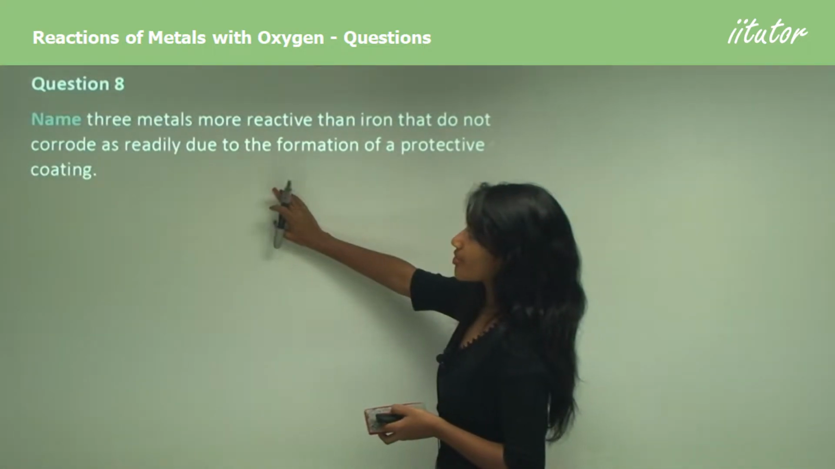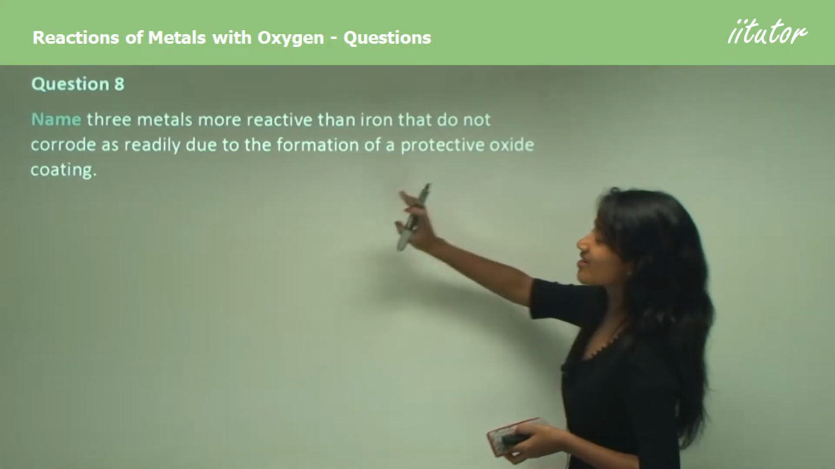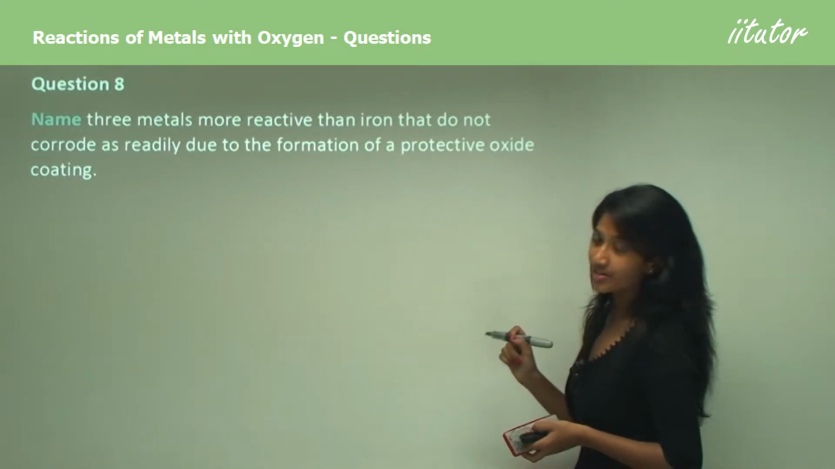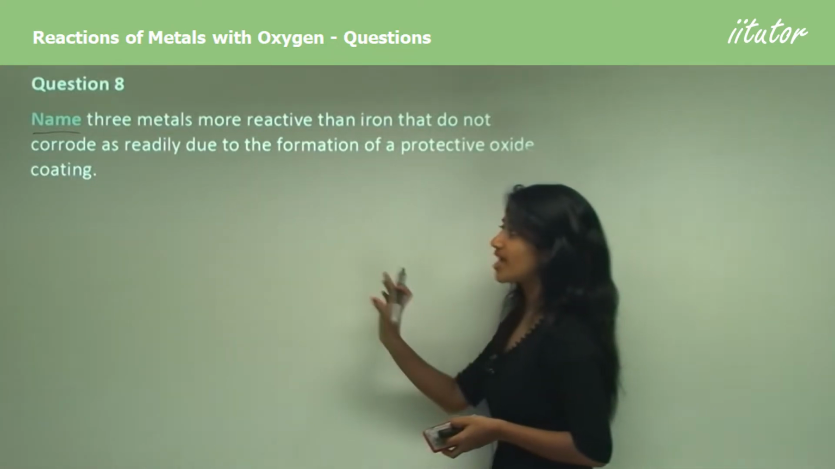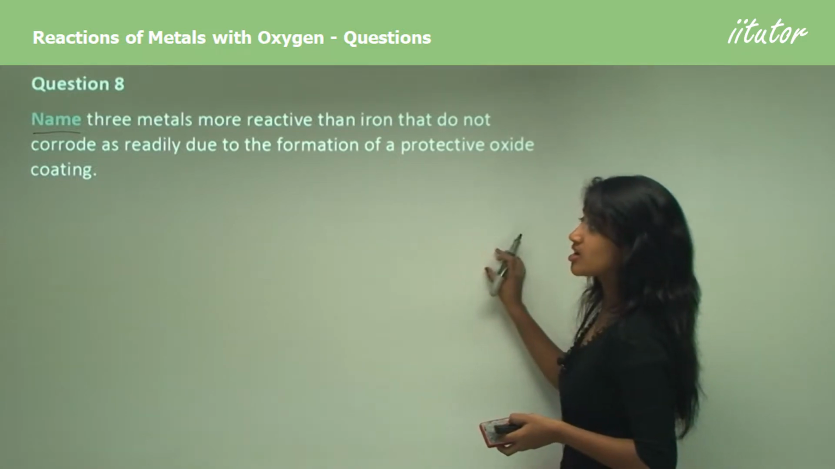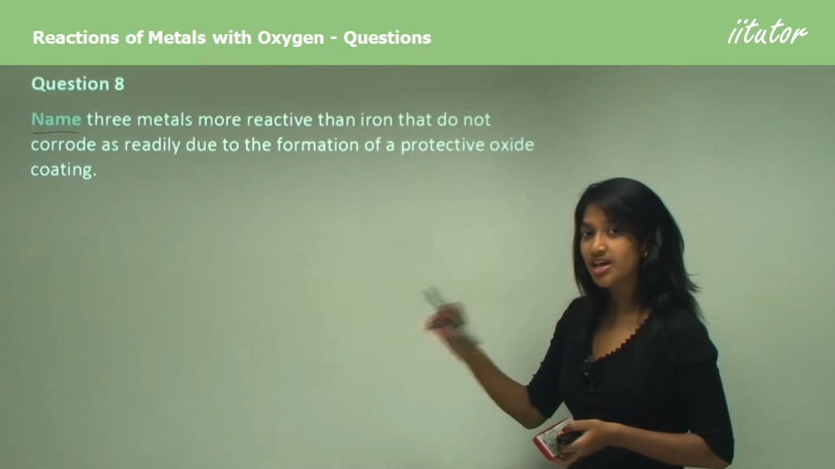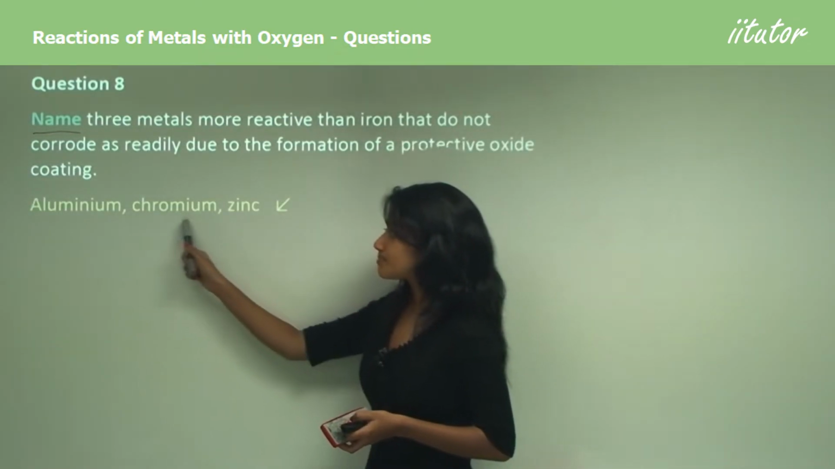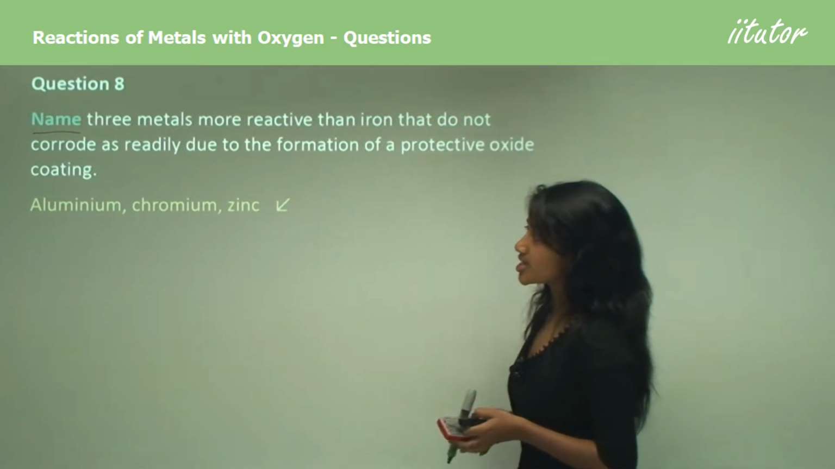It says name 3 metals more reactive than iron that do not corrode as readily due to the formation of a protective oxide coating. Now underline your keyword name, because name means just to write the name, but you have to make sure you write the correct name. So you can't write chemical formulas, you have to actually write the name of the metal out. We have aluminium, chromium and zinc. Now moving to question 9.